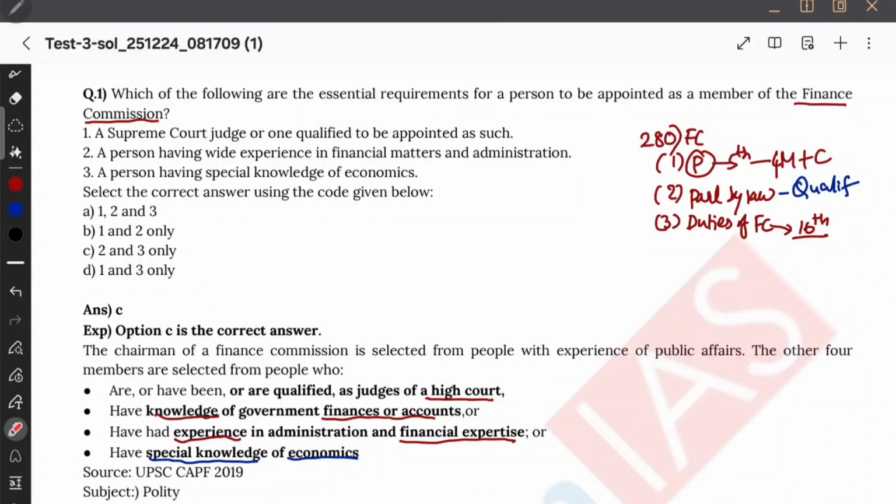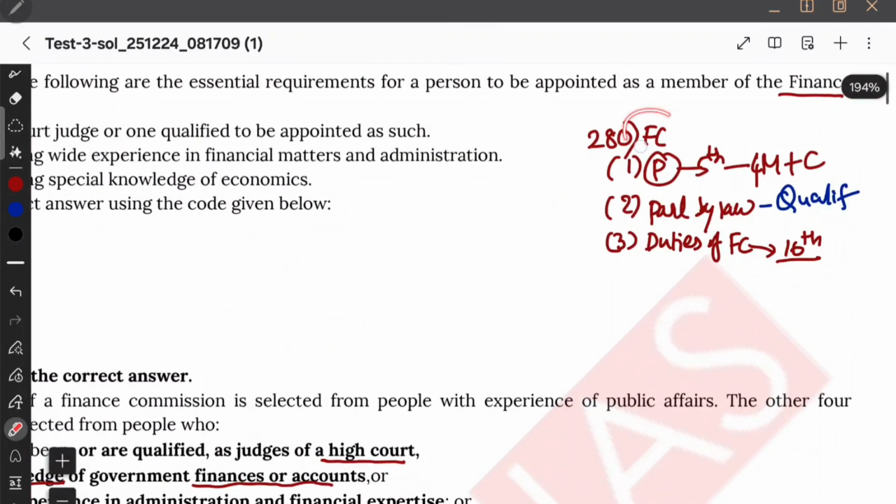Attempt some MCQs. Which of the following are essential requirements for a person to be appointed as member of Finance Commission? Okay. First, do you remember Article 280, which talks about Finance Commission? The first clause, it says that President for every 5th year shall appoint Finance Commission, which shall consist of chairperson and 4 members.